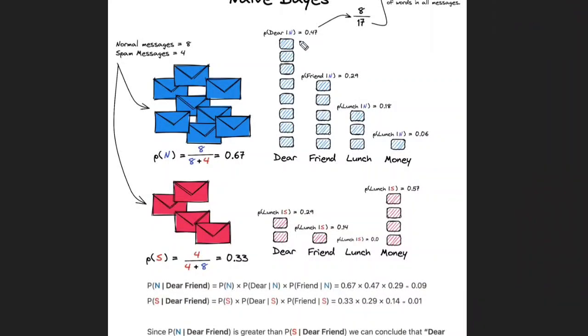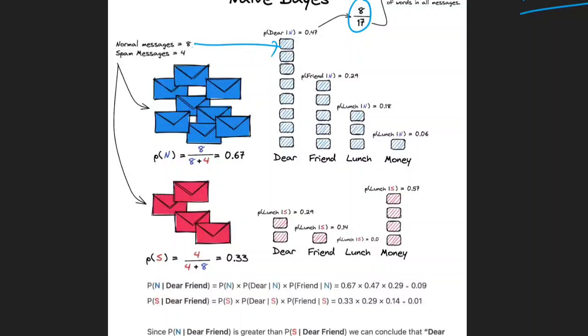Now, here, in total we have 17 words. Out of 17 words, the word dear is 8. Within the 8 mails, a total of 17 words are there, and 8 of them are the word dear only. Means in every mail I have got dear, dear, dear. So dear was 8 out of 17. The total count of words is 17.